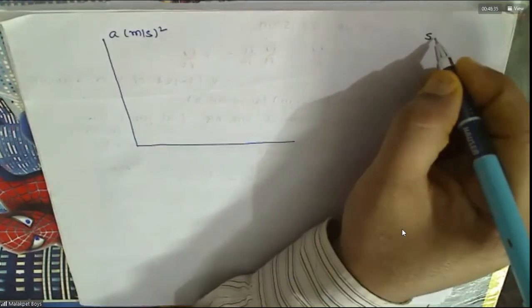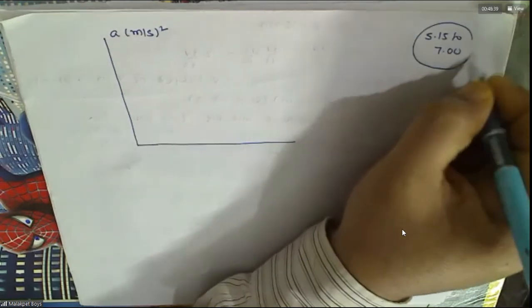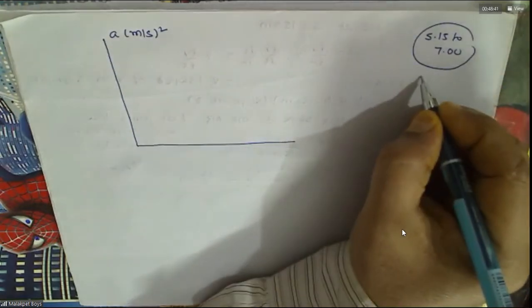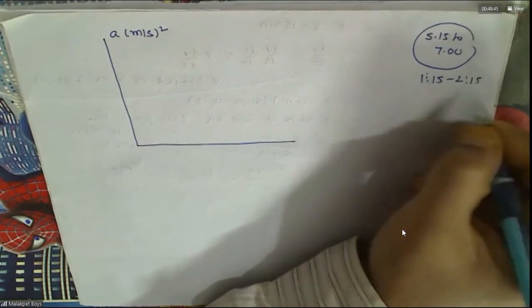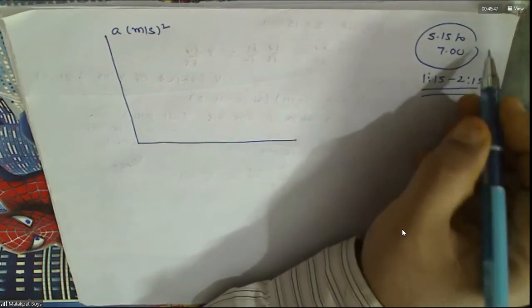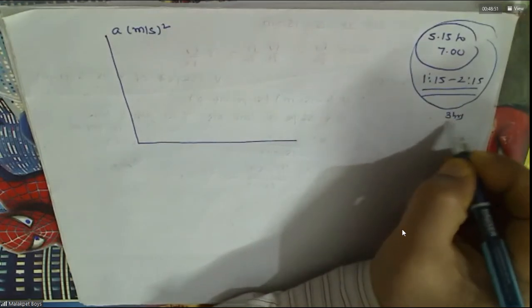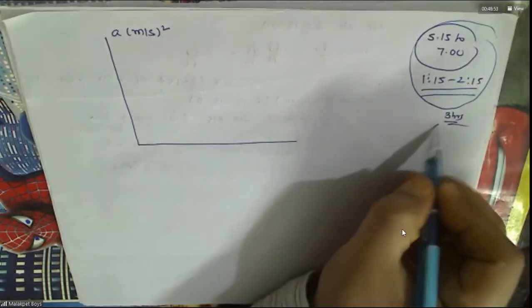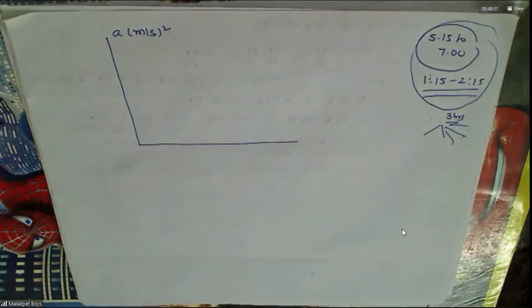Because I am blocked for half the evening, I cannot take class from 5:15 to 7 because there are prayers. Afternoon, 1:15 to 2:15, people need prayer time. That means almost 3 hours are blocked. After that, I have to take other lecturers and my timetable, which is why I have many sections now.